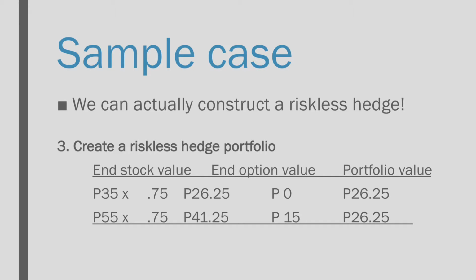26.25 as well. As you have noticed, no matter what happens, because we bought 0.75 of one stock and sold one whole call option for that stock, we would end up with the same value of the portfolio. Our riskless hedge will have a value of 26.25 a year from now, the period of the option.